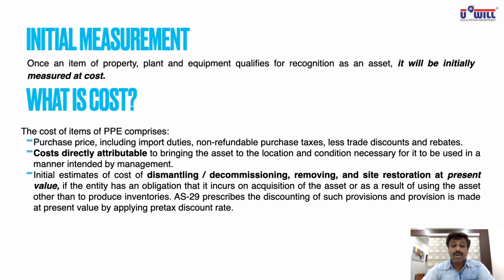Costs directly attributable to bring the asset to the location and condition necessary for it to be used in a manner intended by the management. So many expenses are incurred to bring the asset to that location and condition and make it usable. Those expenses will all get added in the cost of the asset. Initial estimates of the cost of dismantling or decommissioning, removing and site restoration at present value, if the entity has an obligation that it incurs on the acquisition of the asset or as a result of using the asset, other than to produce inventories. AS 29 prescribes that such provisions are to be made at present value by applying a pre-tax discount rate.